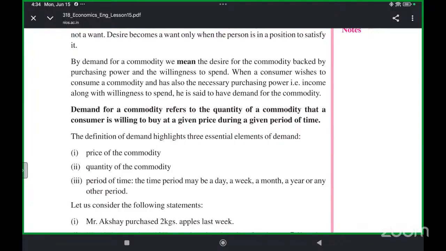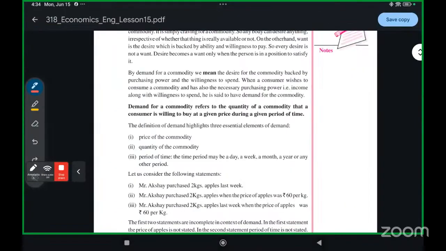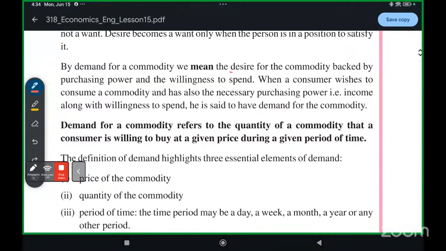We have the desire to buy something and also the purchasing power and the willingness to spend. The desire for a commodity backed by the purchasing power, meaning the money that we have, and our willingness to spend that money, that refers to demand.